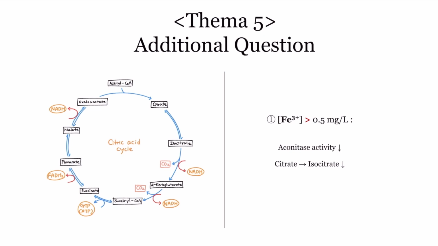When the Fe3+ is higher than the optimum value, the aconitase activity is not maintained, making it difficult to convert citrate to isocitrate. When the Fe3+ is lower than the optimum value, the isocitrate dehydrogenase activity is not maintained, making the conversion from isocitrate to alpha-ketoglutarate difficult.